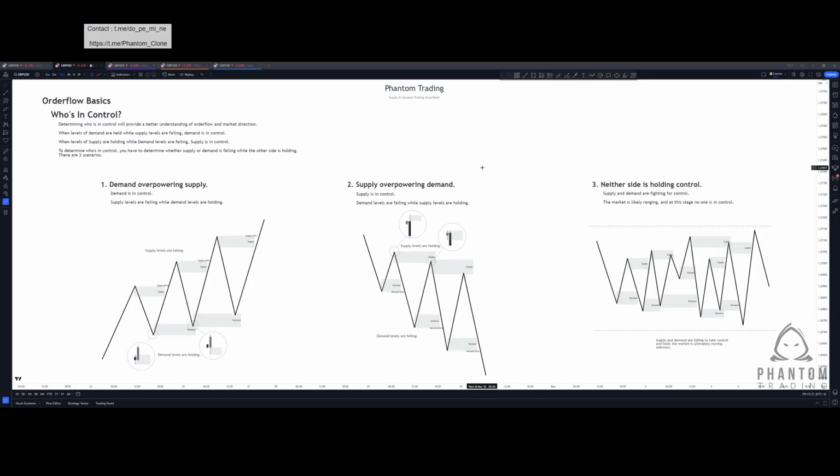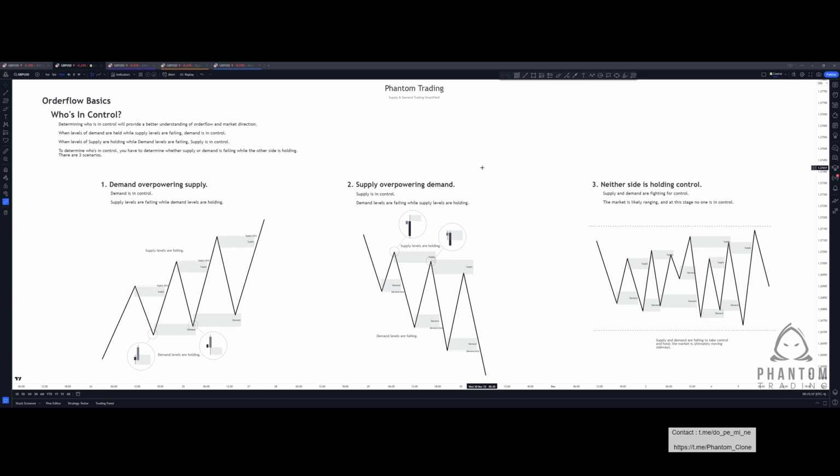Now that we have a solid understanding of market structure, market direction, and a basic understanding of how to map supply and demand zones, the next logical point to focus on is who is in control. Determining who is in control is going to provide us with a better understanding of order flow and market direction. When levels of demand are held while supply levels are failing, we can denote that demand is in control.